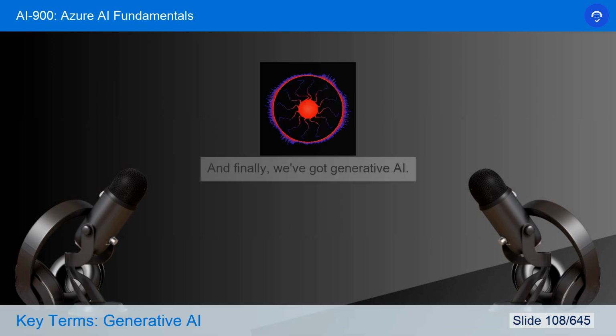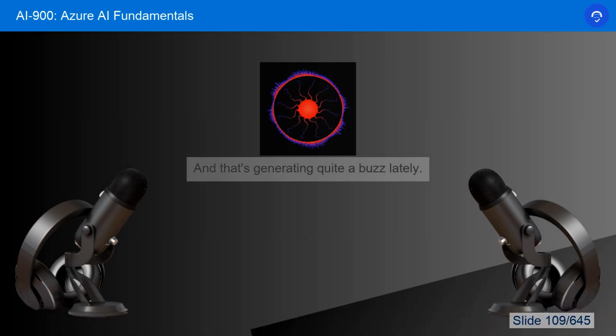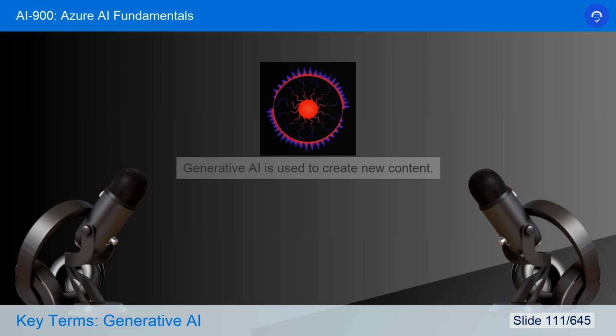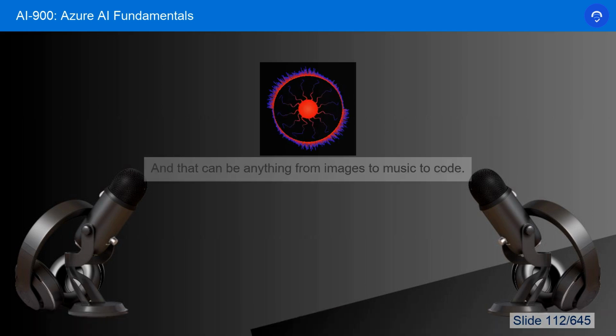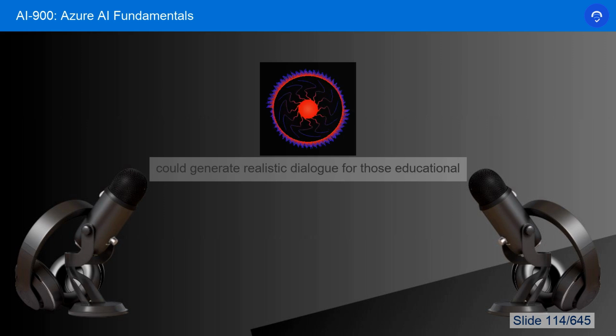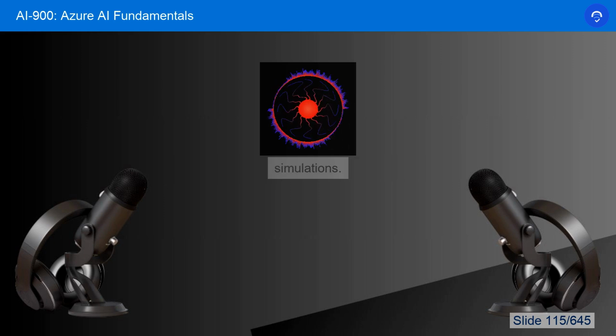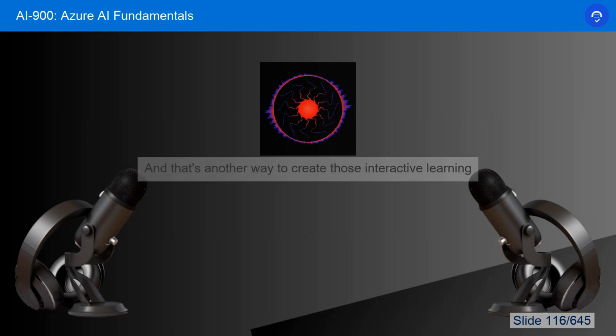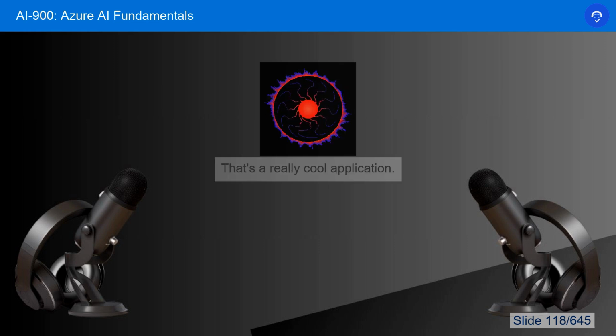It is. And finally, we've got generative AI, and that's generating quite a buzz lately. Yeah, it is. Generative AI is used to create new content, and that can be anything from images to music to code. So instead of DALL-E, think about how GPT models could generate realistic dialogue for educational simulations, and that's another way to create interactive learning experiences. That's a really cool application.